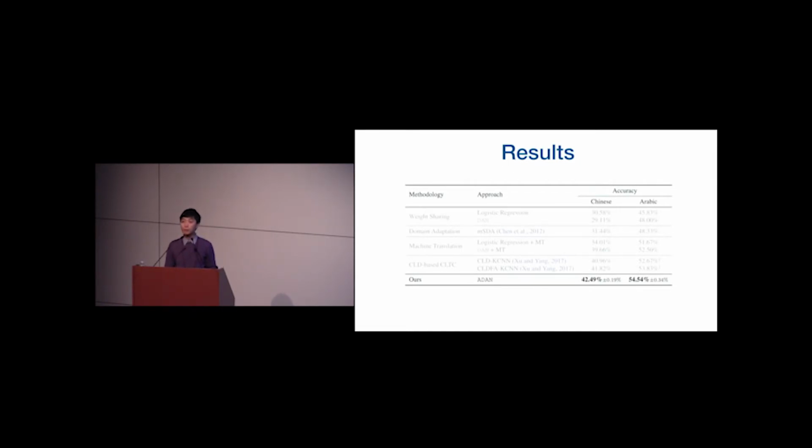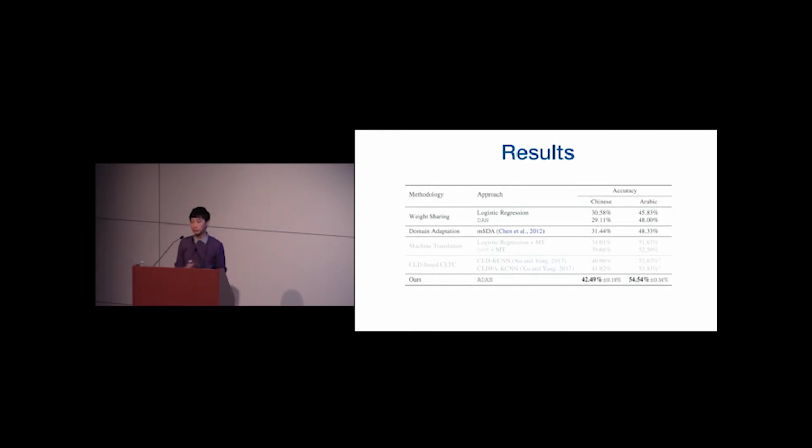Okay, so in our main experiment, we evaluate ADAN against a range of different baseline methods for cross-lingual sentiment classification on two target languages, namely Chinese and Arabic here. The first set of methods we compare with is weight sharing, as I mentioned before. It is actually using the same bilingual word embeddings as used in ADAN, but we see that weight sharing does not give us a satisfactory result.